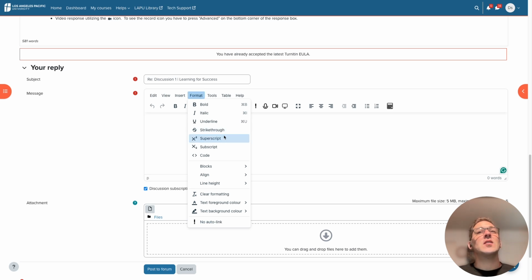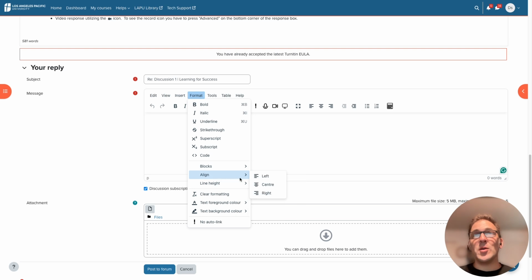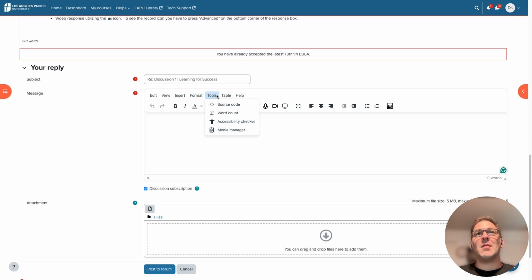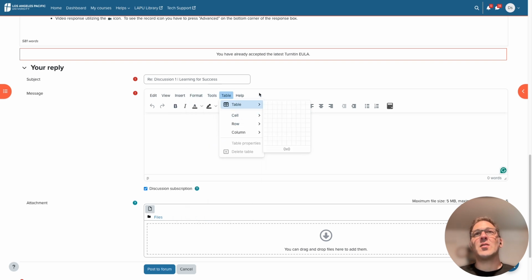Under formatting, you will find additional formatting options like underline, strike through, superscript, or subscript, as well as a code editor. You can also choose to access headers by clicking on heading 3, 4, or 5. You can create title headers for your post. And then you have some line height settings here, which is pretty fancy and good to use just to help clean things up. So lots here to play with and look at. You can go right to the table editor to add the table. That's also much quicker than even going into insert. You can just go table and go right to those tools.